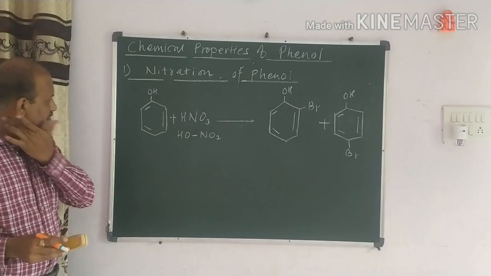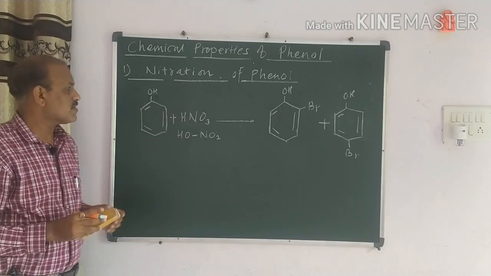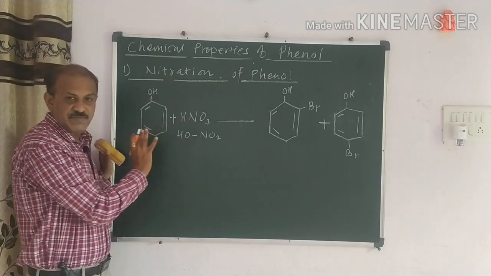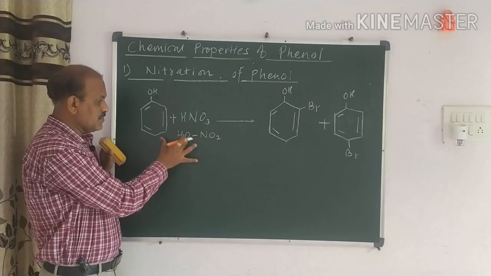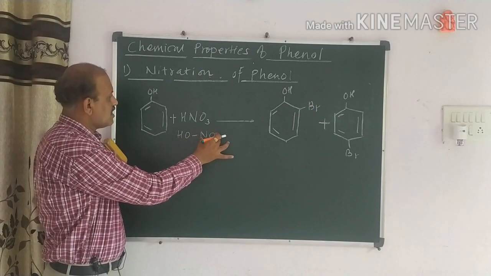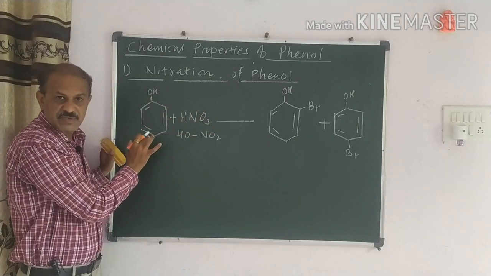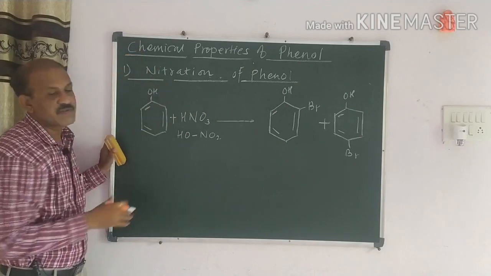So when the phenol reacts with nitric acid, the reaction proceeds just like this. Here again one thing is important. While the reaction is going on, the nitro group can be attached at the ortho position, and at the para position, as we observed in the previous reaction.